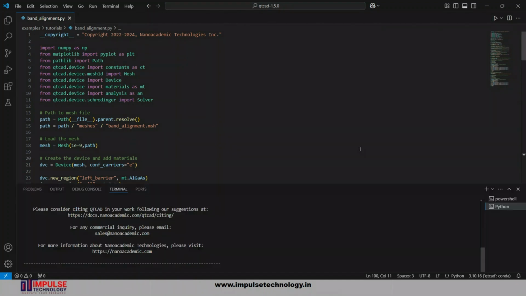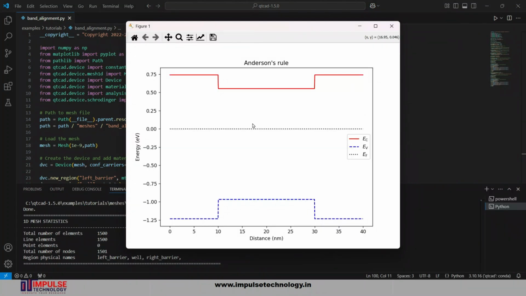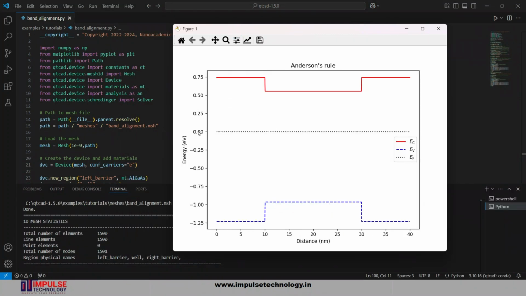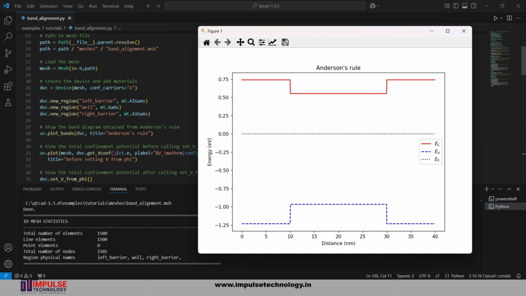Run this script. Firstly, it creates the band diagram using the Anderson rule, where the y-axis is energy in electron volt and the x-axis is in nanometer, and the red color shows the conduction band edge and EV is the valence band edge. Here, using this command, analysis dot plot band using Anderson rule plots the band diagram.